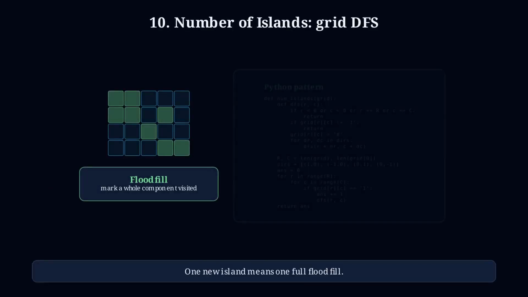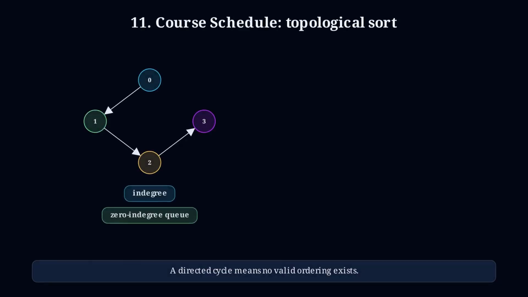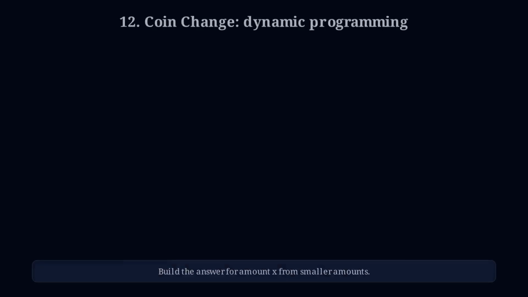Number of islands is the grid graph classic. Every cell is a node. When you find new land, start DFS or BFS and mark the whole connected component as visited. Course schedule is topological sorting. Courses are nodes, prerequisites are directed edges, and the question is really, does this graph contain a cycle? If yes, the schedule is impossible.